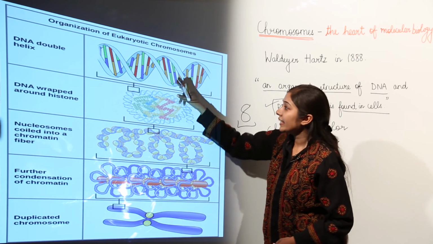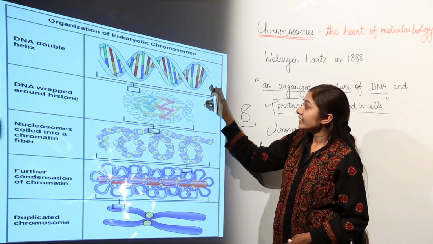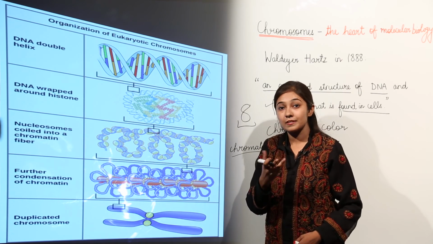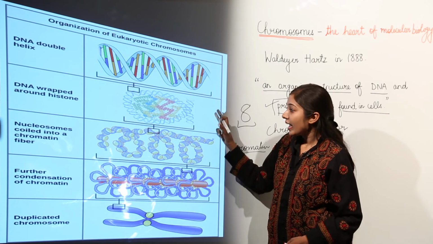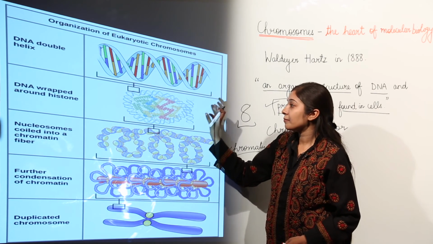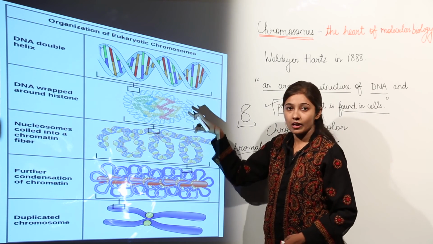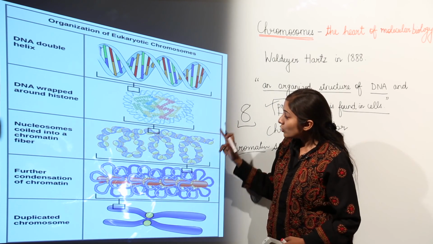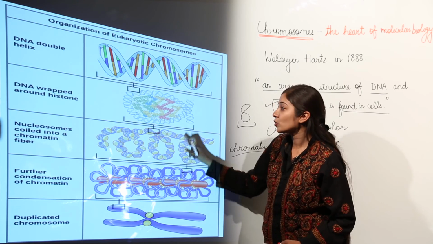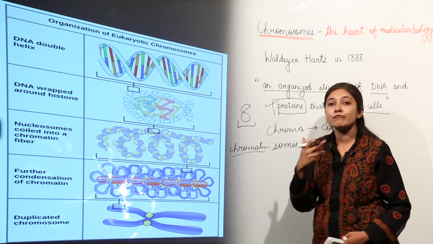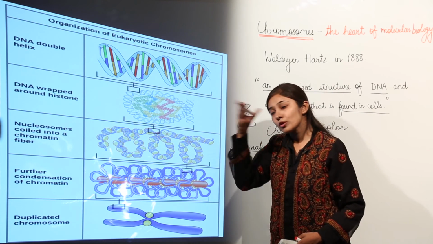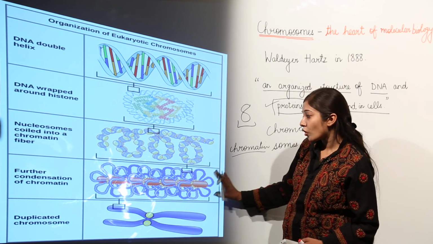We have a DNA double helix, right? This DNA double helix coils itself around which proteins? Remember, histone proteins. And when histone proteins are present with DNA wrapped around them, it is known as a nucleosome. This nucleosome then condenses and coils and forms a chromatin fiber. After again condensation and supercoiling, this forms chromatin.